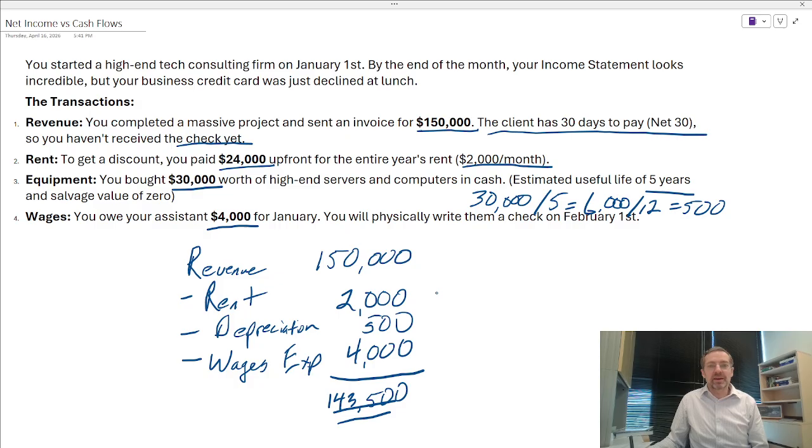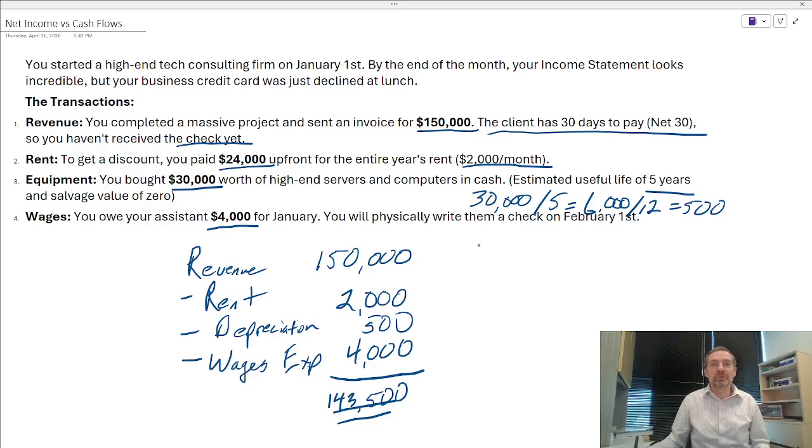So we take out our team, our assistant, and whoever else is on the team to celebrate at the local restaurant, and we try to pay for the dinner, and our business credit card is declined. Now, why is it declined? We're doing so well. We're so profitable. Well, the problem is that accrual basis accounting and looking at the income statement, it does not measure the amount of cash that we have.